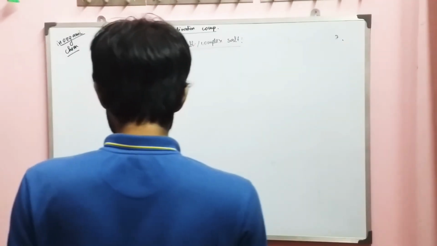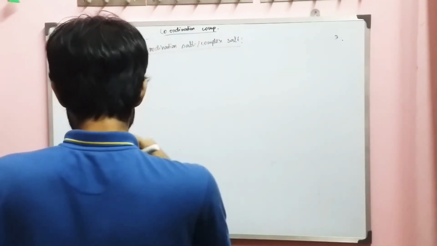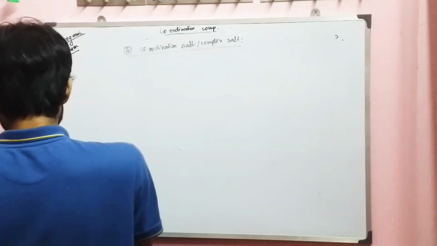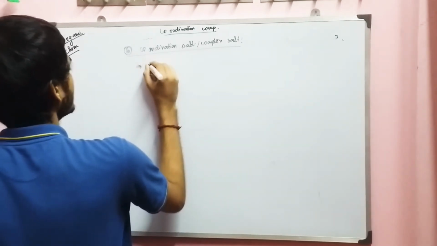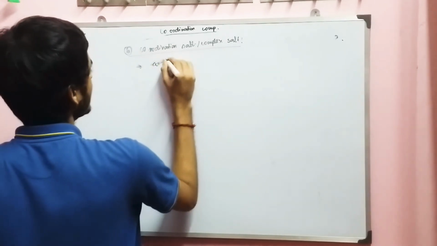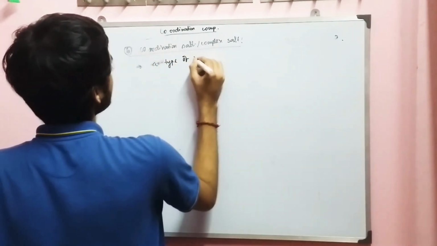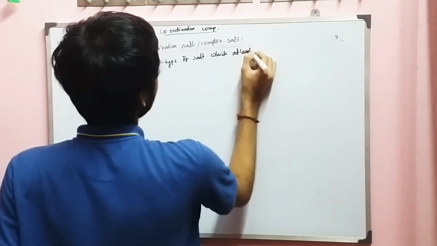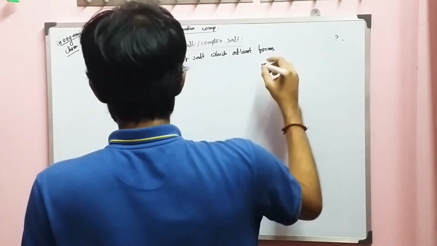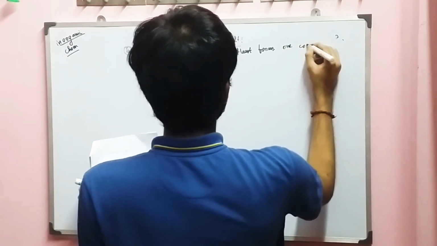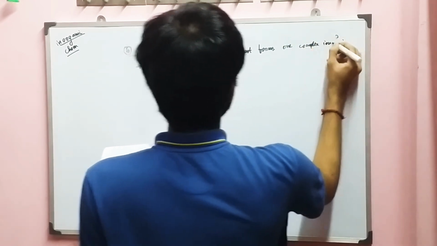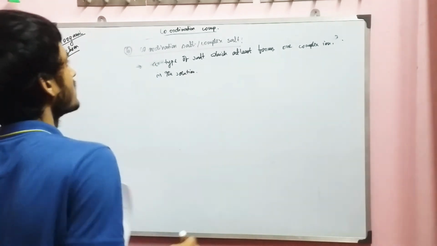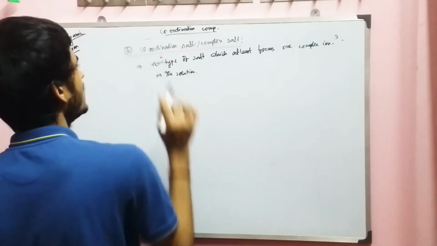A type of salt which forms at least one complex ion in the solution is known as coordination salt or complex salt.